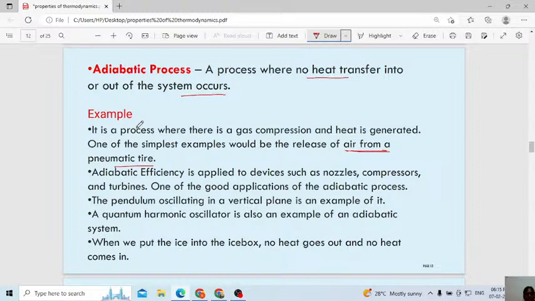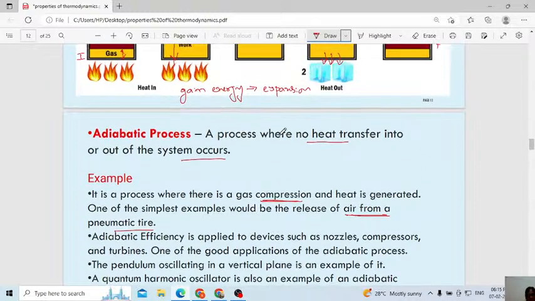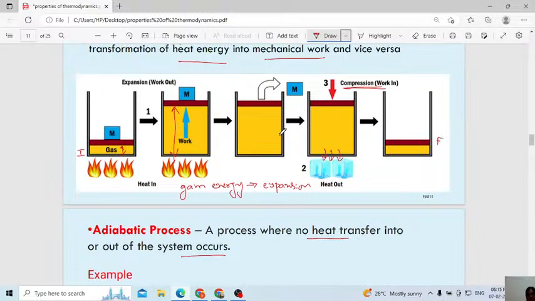Heat does not take place at all. You can only observe the gas compression. The gas gets compressed when it is released. Assume this is the tire. If you make a hole in this tire, the gas will come out from it, then you will feel the tire get compressed.